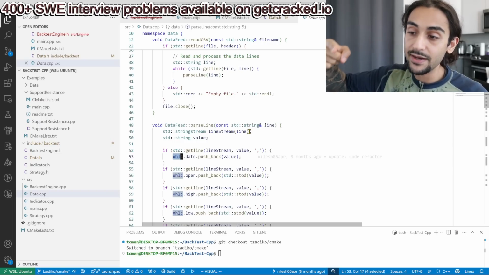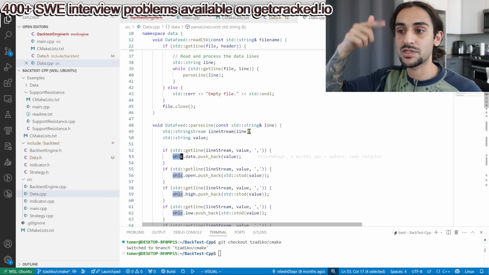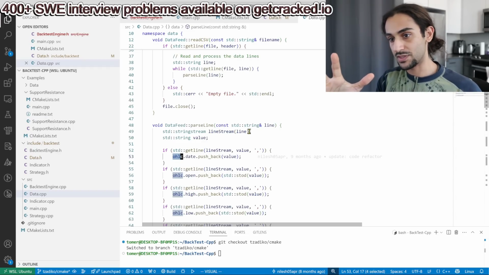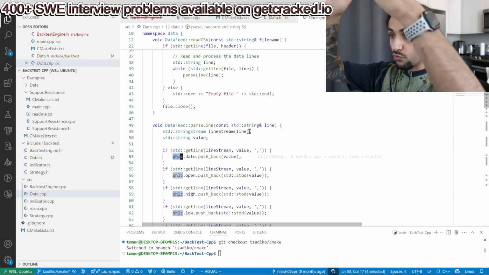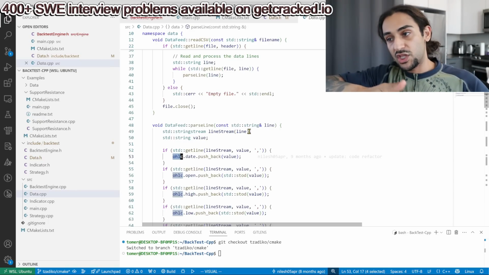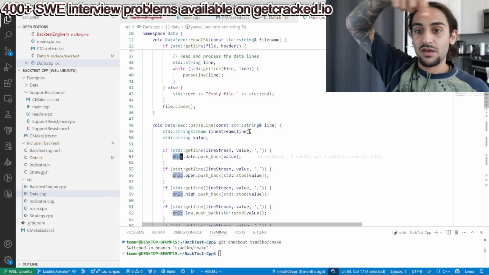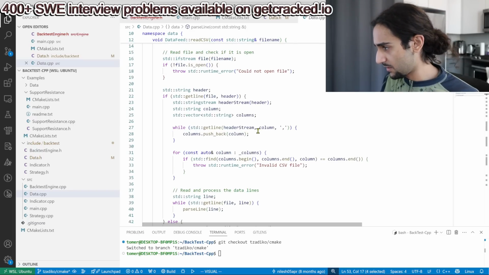And as you read a line, you process the line, your logic runs for that line, and a decision is or is not made as it relates to that line in the context of your backtesting engine, which we'll get to in a second. But what you're doing now is like chunks in a stage. Read everything, analyze everything, spit out everything. You want to read one line, analyze one line, compute one line, make a decision on one line, if that makes sense. Let's take a look here.